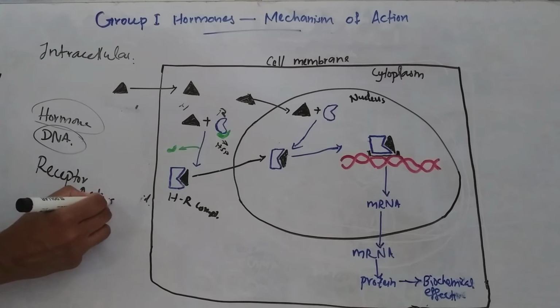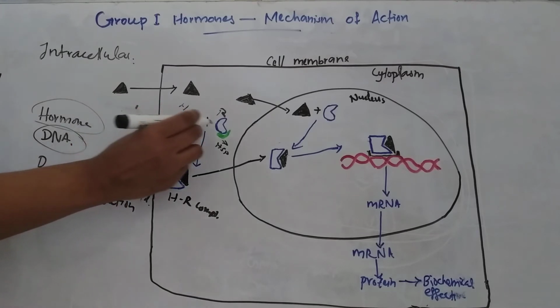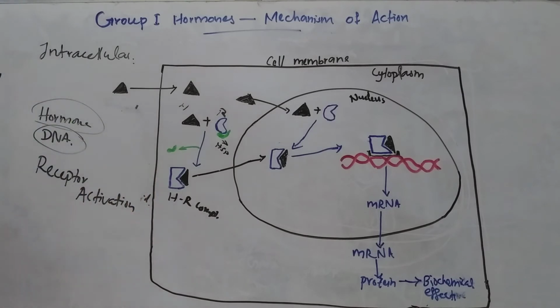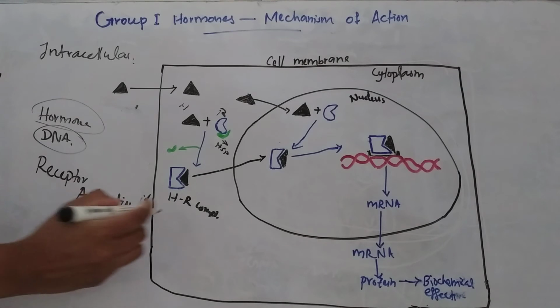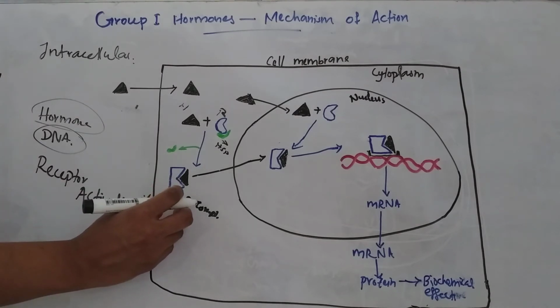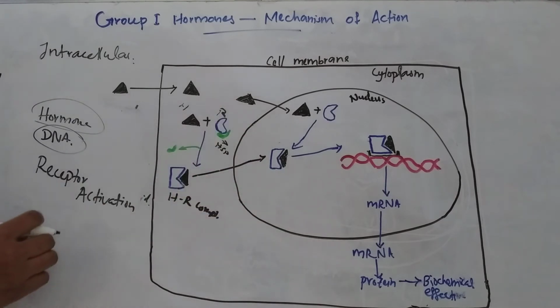After the formation of the hormone receptor complex, it moves to the nucleus.